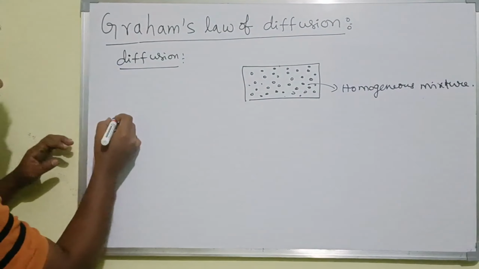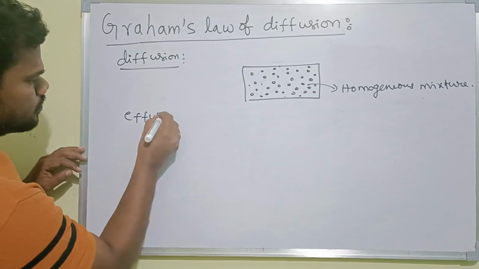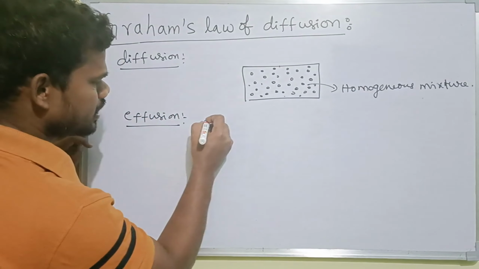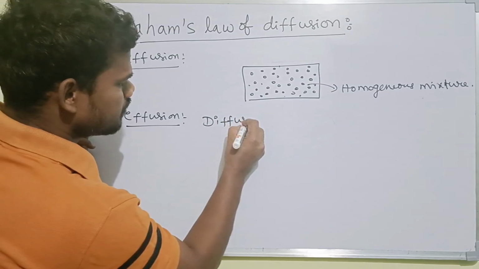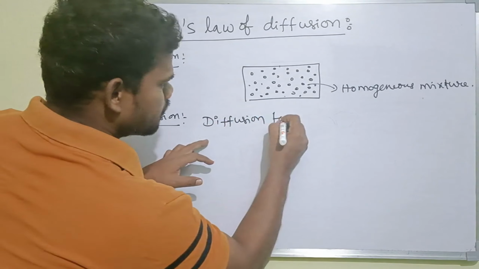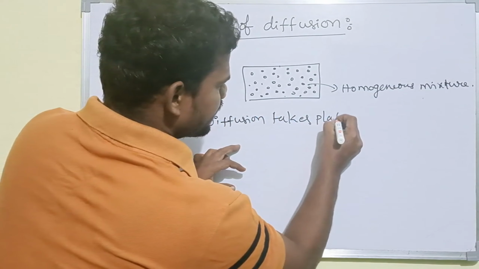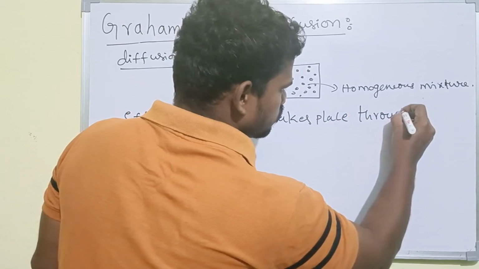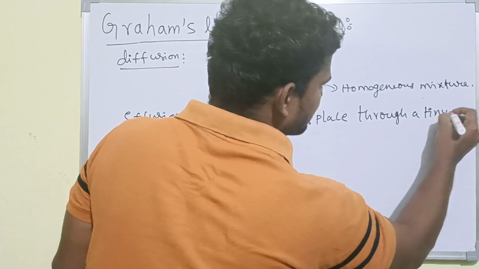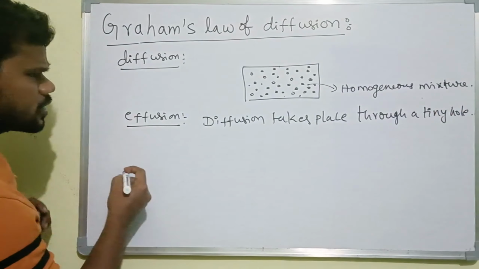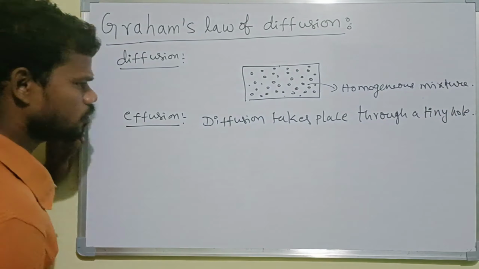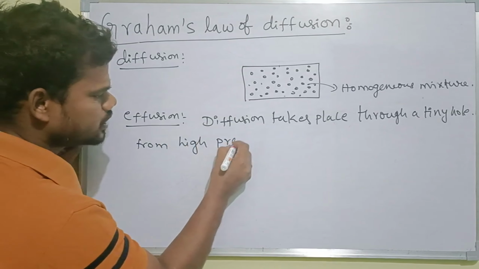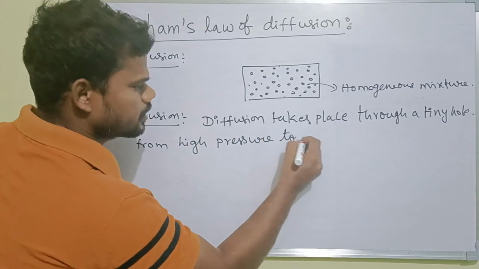Now we can see effusion. Effusion is where the diffusion takes place through a tiny hole, a tiny hole being nothing but a small hole, from high pressure to low pressure.